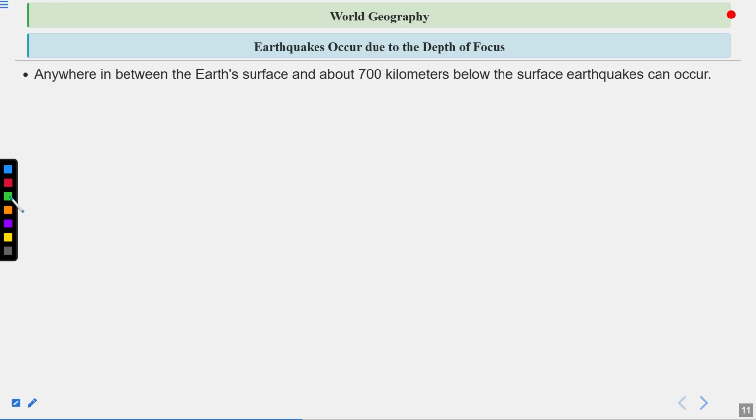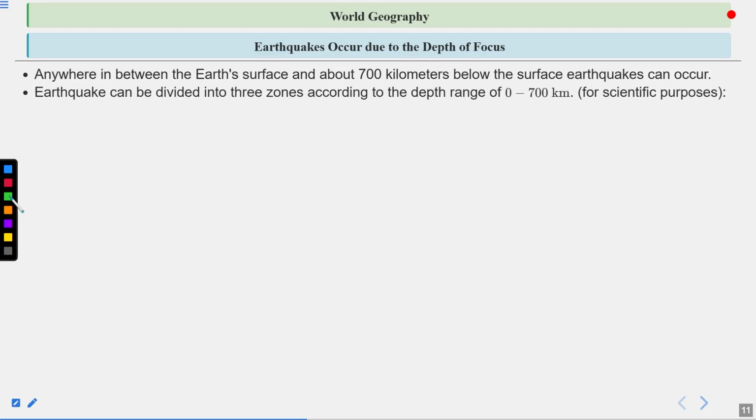An earthquake can occur anywhere between the Earth's surface and about 700 kilometers below the Earth's surface. For scientific purposes, earthquakes can be divided into three zones according to the depth range of 0 to 700 km: shallow, intermediate, and deep.